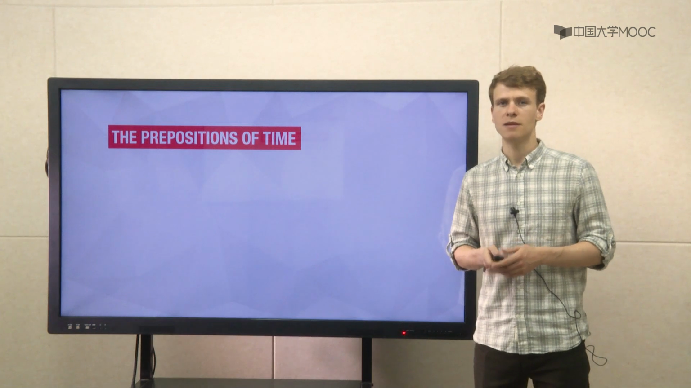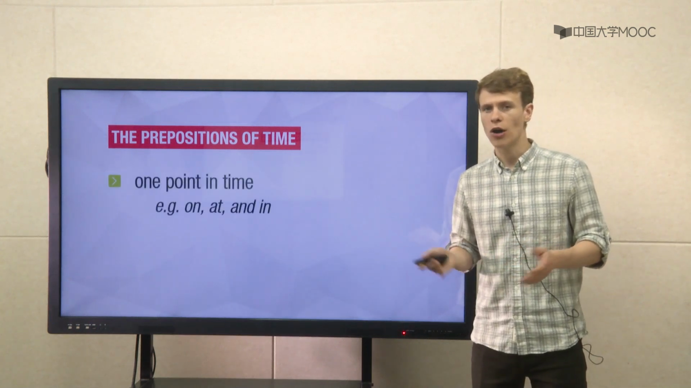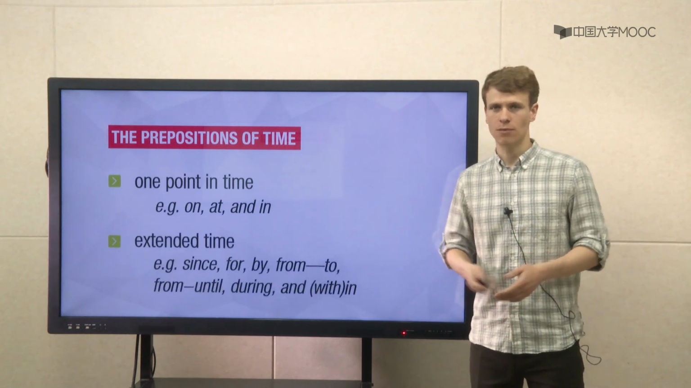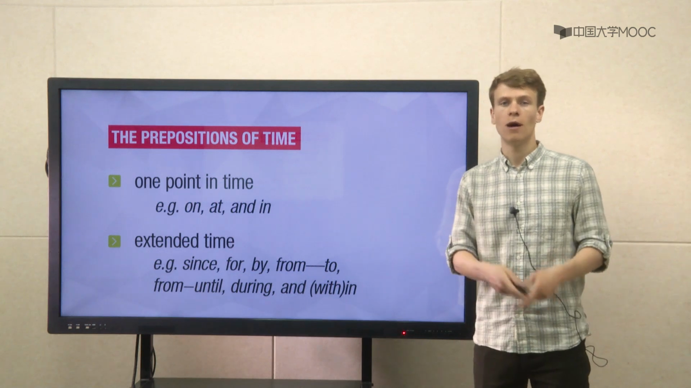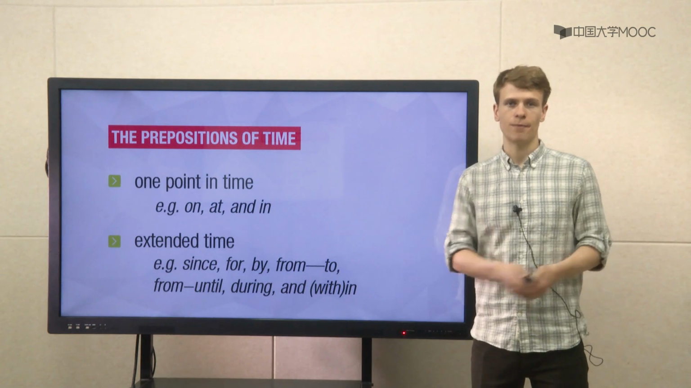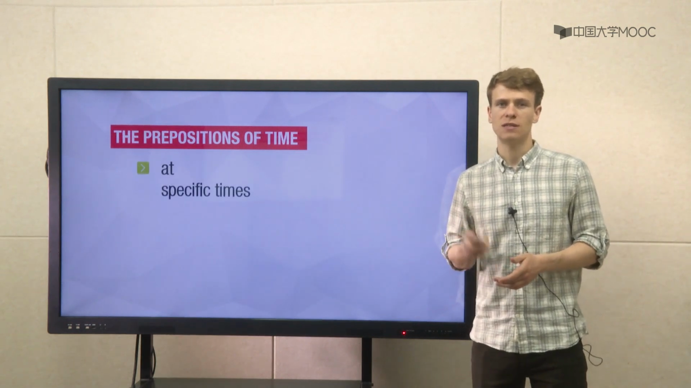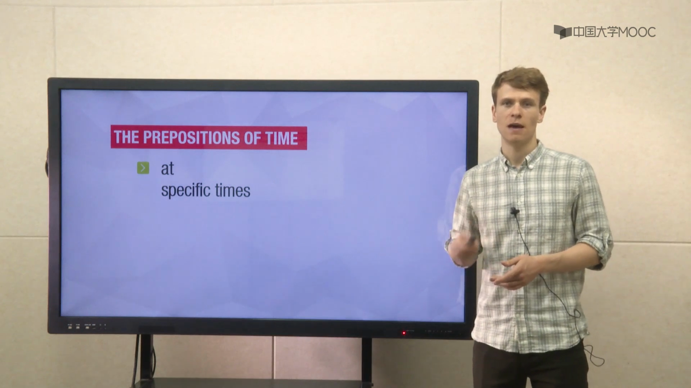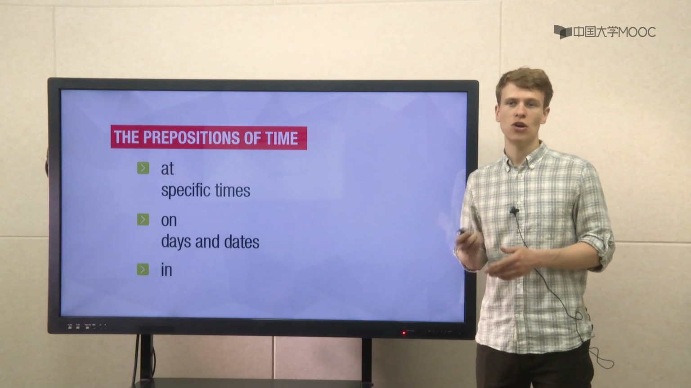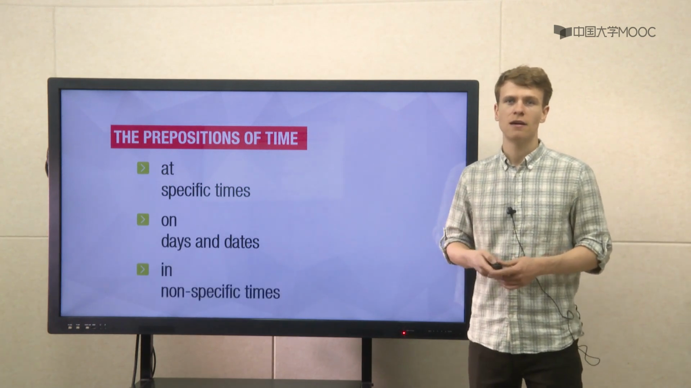Prepositions of time differ between one point in time, for example, on, at, in, and extended time, for example, since, for, by, from, to, during. In English, we use at and to designate specific times, and on to designate days and dates, and in for non-specific times during a day, month, season, or year.